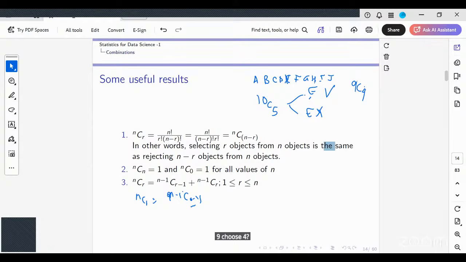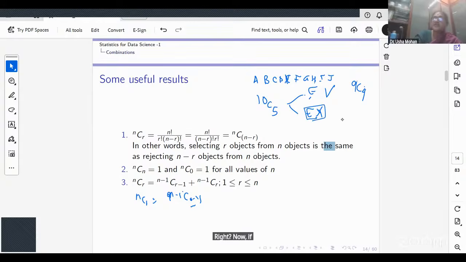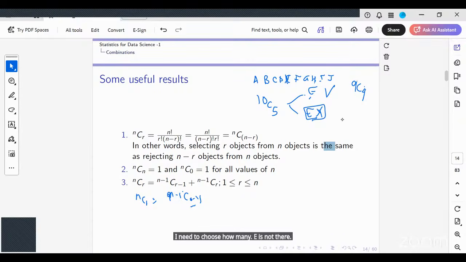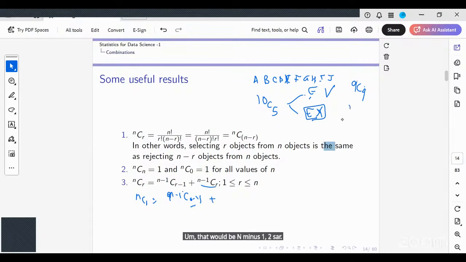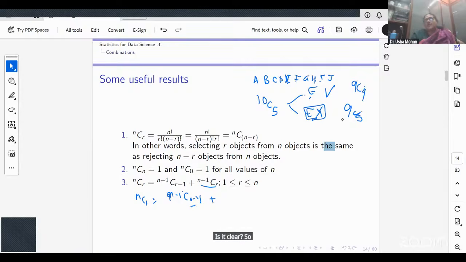Now if E is not present, I need to choose how many? Then also we have to choose 5, right? But from how many? From 9, because we have rejected E. That would be n minus 1 choose r. Okay, ma'am. Understood. Is that clear?